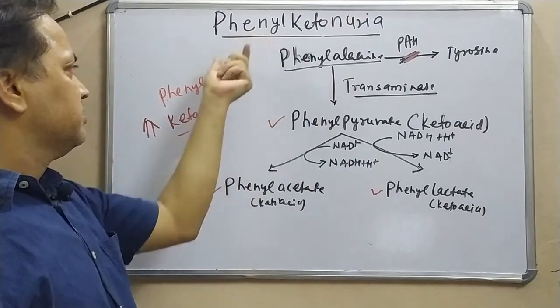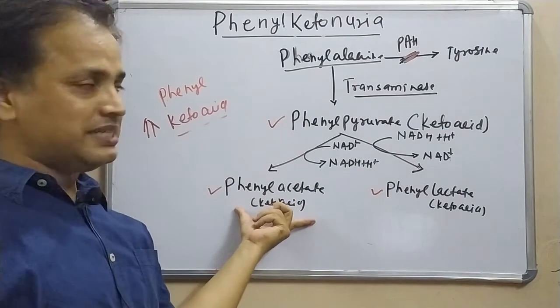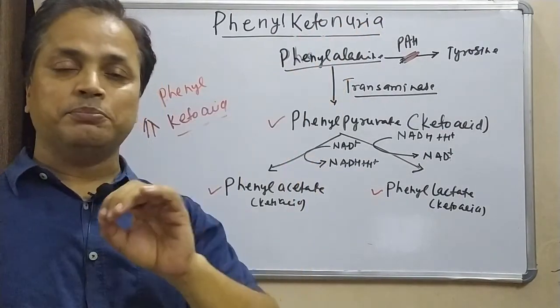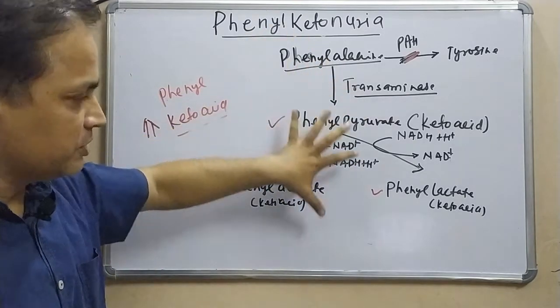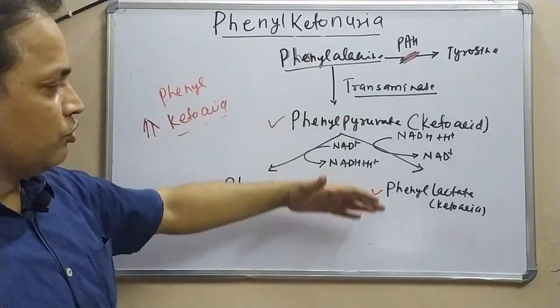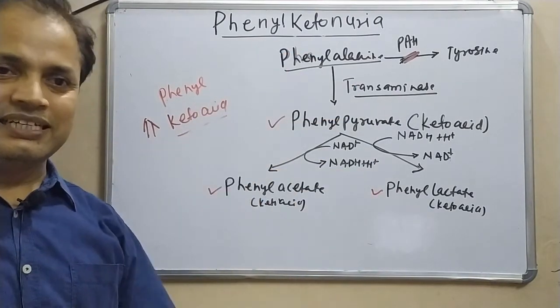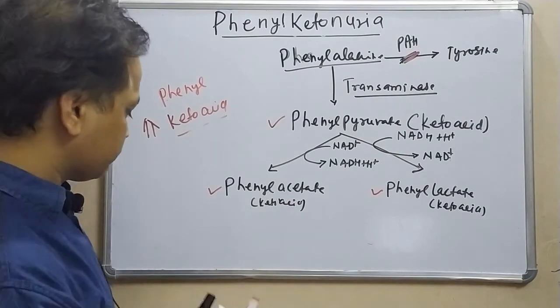Phenylketonuria means phenyl, meaning phenylic groups, keto, meaning keto acids, and uria, meaning present in the urine. So, this word comes from this pathway, where the accumulated products of phenylalanine are excreted through the urine.